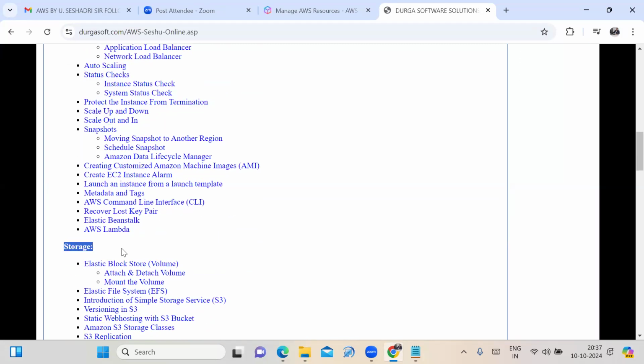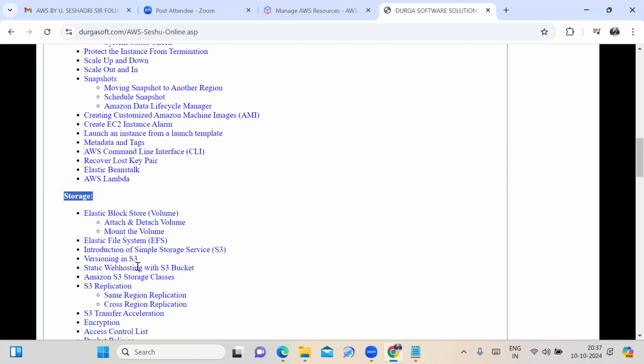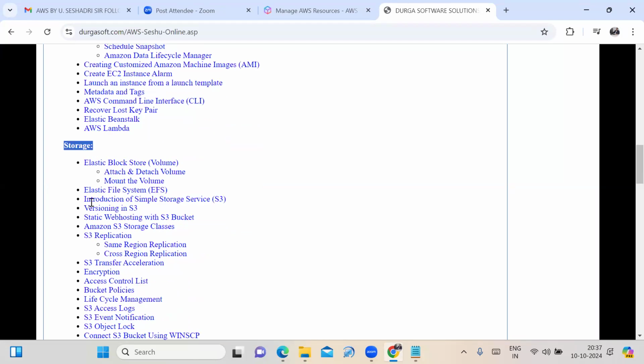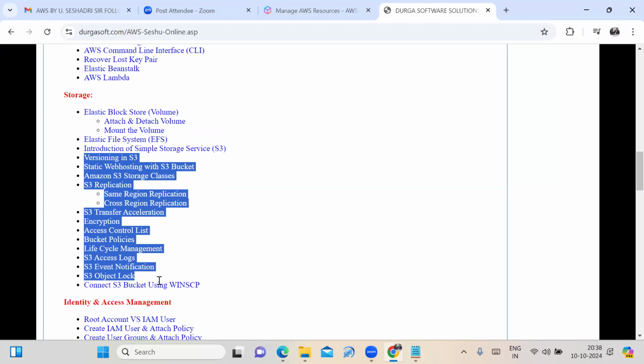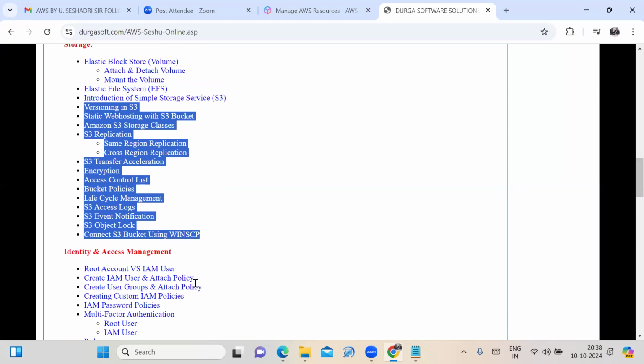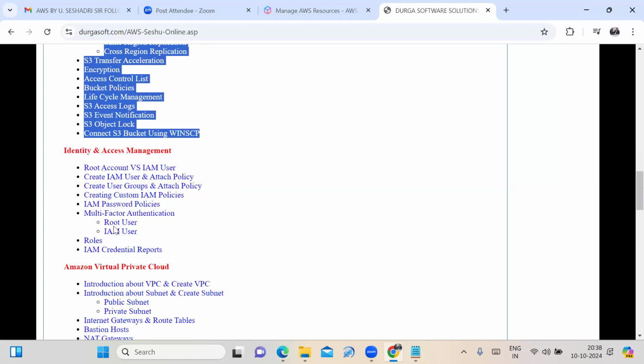I also have to cover storage: how to add an additional volume to your Linux machine or Windows machine, how to attach and detach it, and how to share files using Elastic File System from one Linux machine to another. How to create a bucket and upload an object. There are different features in the S3 bucket, and I'll tell you all those features one by one. And I also have to explore the command line interface.